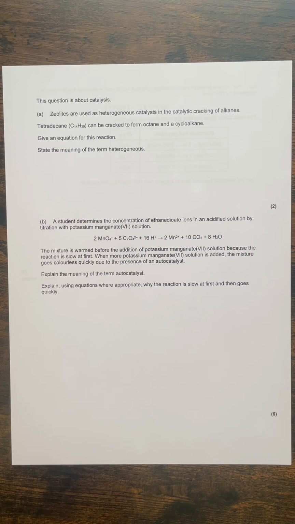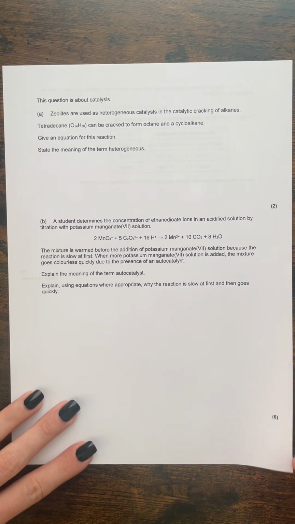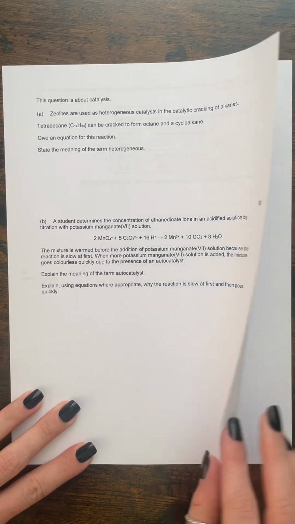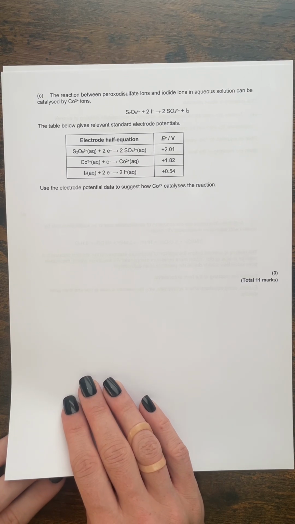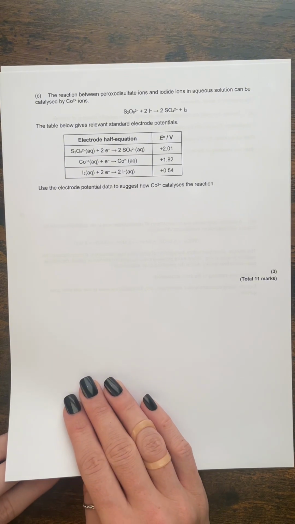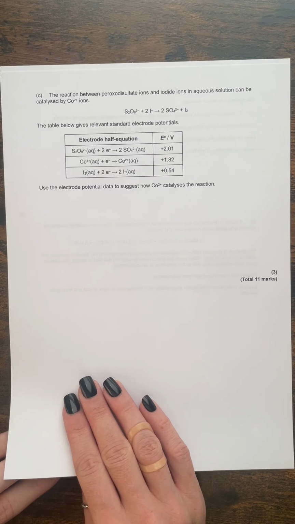So the questions that I've done recently on transition metals and electrode potentials have seemed quite popular, so I've chosen today to have a look at this question, which is all about catalysis, but it also builds in some electrochemical cell stuff as well, in terms of how we can use electrode potential data to prove that something can act as a catalyst in a reaction.